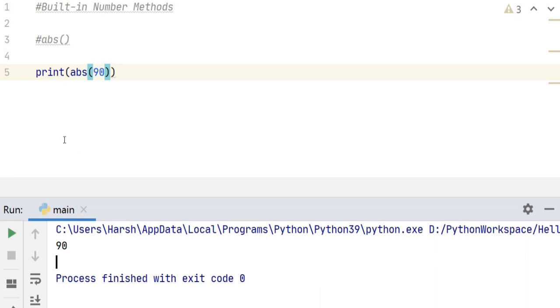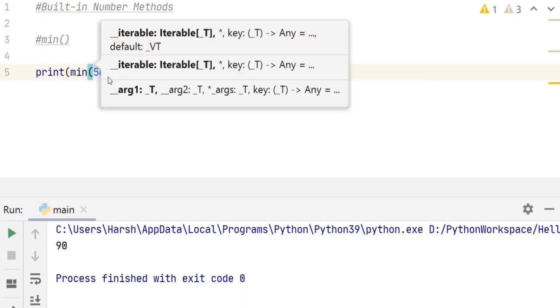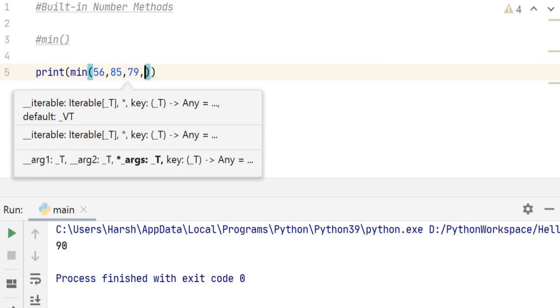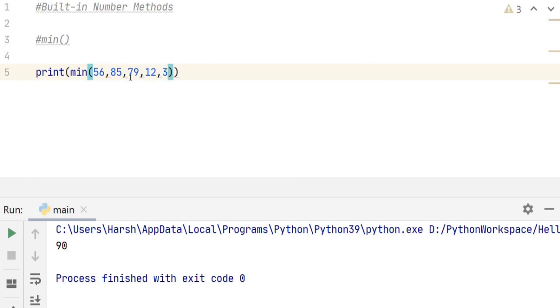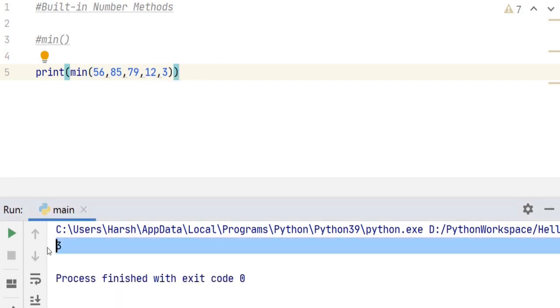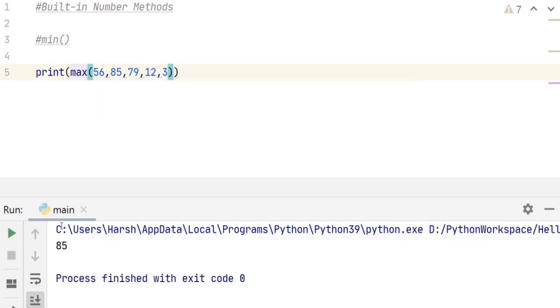The next method is minimum method. This method finds out the minimum number from a list. So we just type minimum in the bracket 56, 85, 79, 12, 3. The smallest number here is 3, so the output of our code should be 3, right? Similarly, there is max method. And when we run it, we get 85, which is the maximum value out of this list.